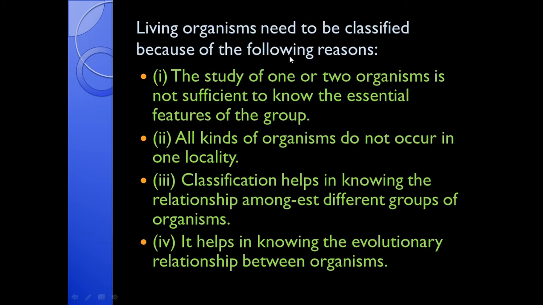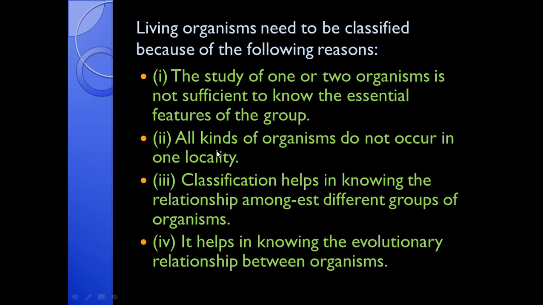Living organisms need to be classified because of the following reasons. Why is there a need to classify living organisms? First, the study of one or two organisms is not sufficient to know the essential features of the group. Second, all kinds of organisms do not occur in one locality.